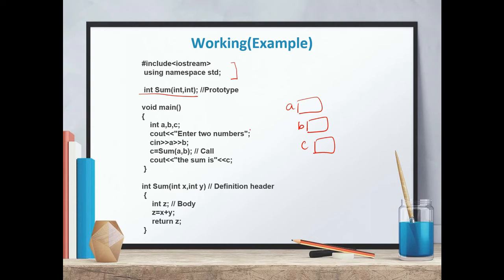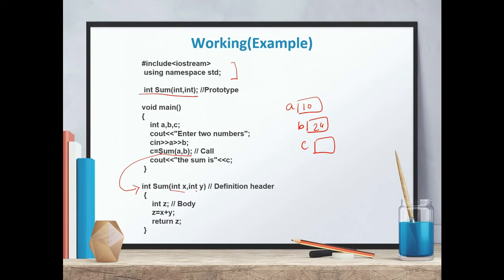Then, enter two numbers. We are asking for numbers from the user. Suppose the user enters a as 10 and b as 24. Then there is the function call sum(a, b). Now what will happen? As soon as a function call is encountered, the control is transferred to the function definition. The rest of the statements will be executed later on, but at this moment the control is transferred to the function definition. Now we have come to the function definition.